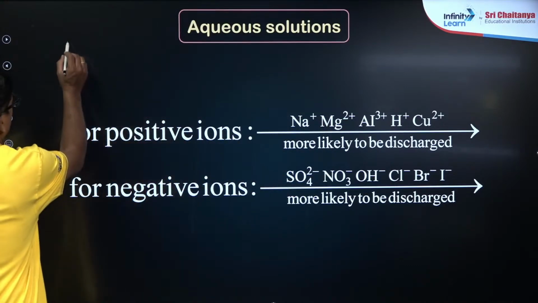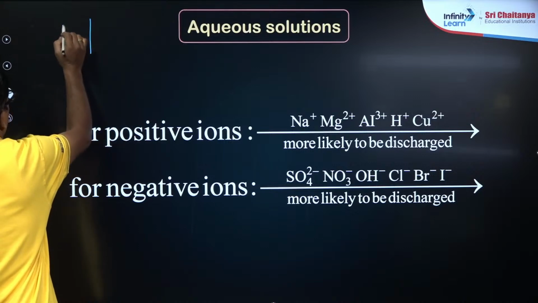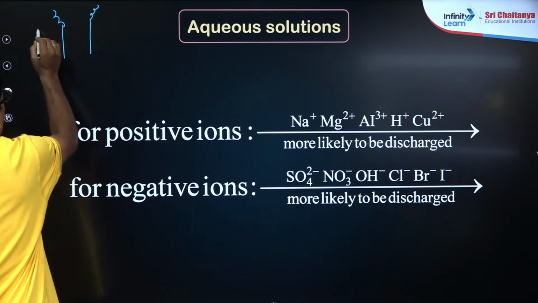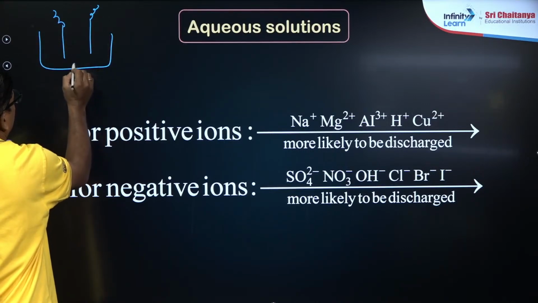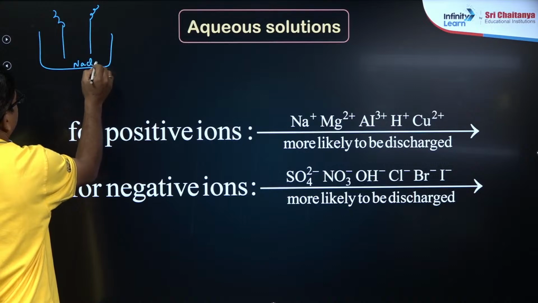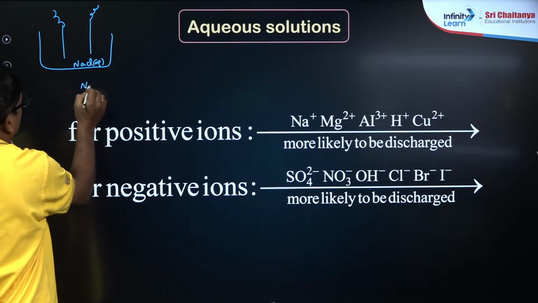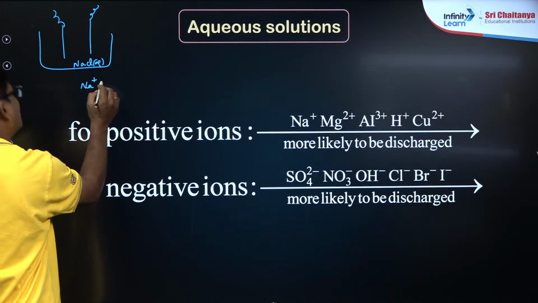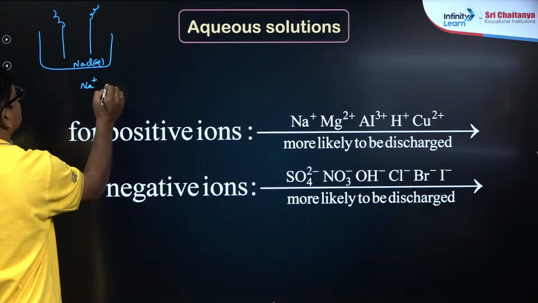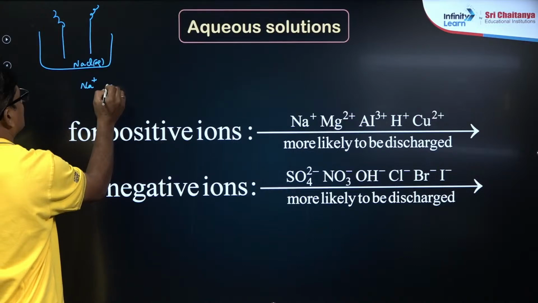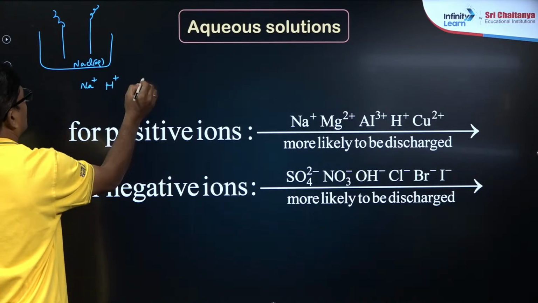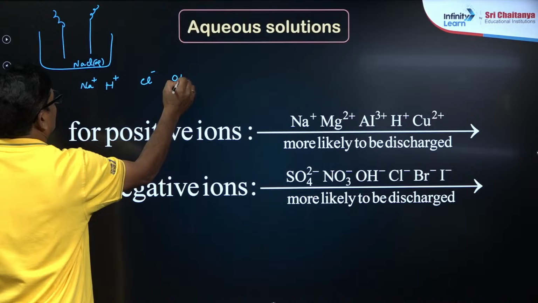Let us talk about sodium chloride in aqueous solution being electrolyzed. So what happens? Na+, Cl-, H+ and OH-, four ions are there.